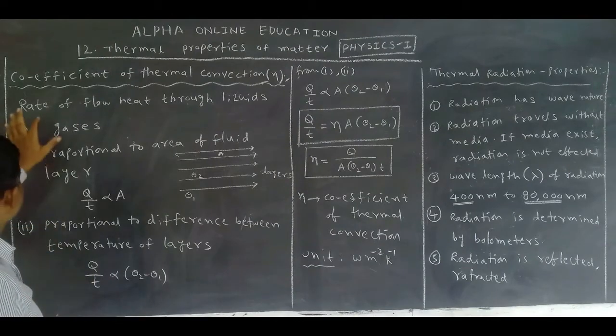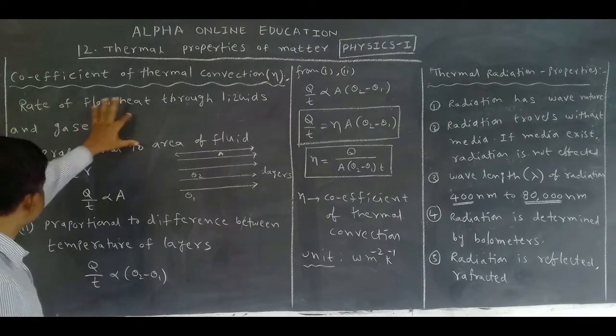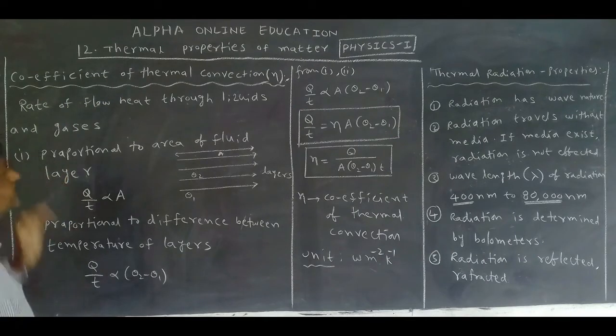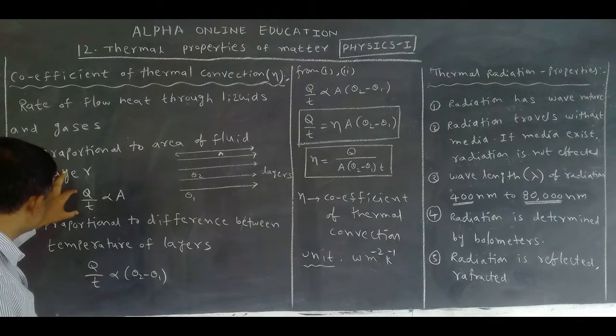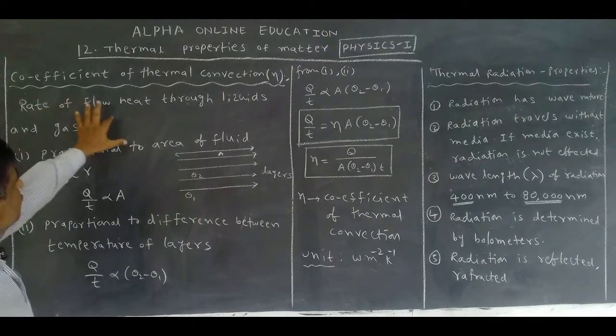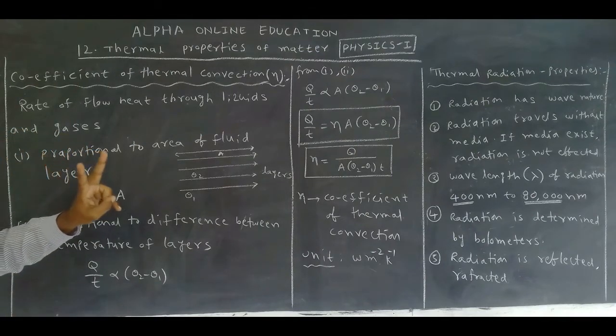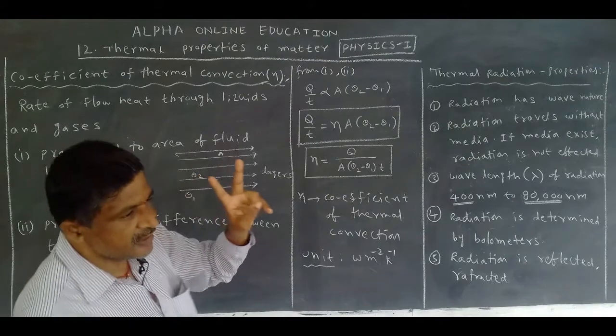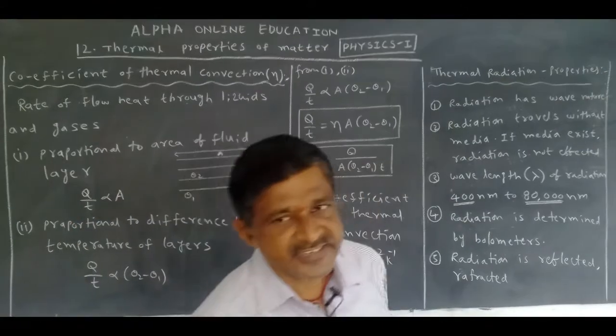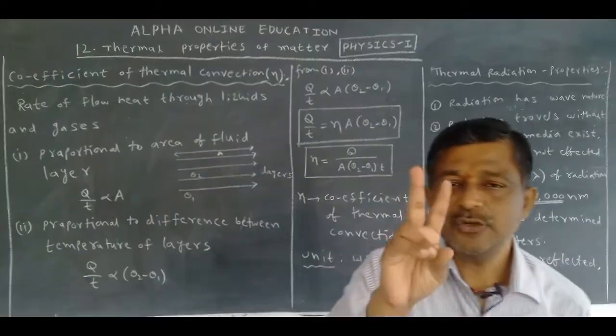What is the symbol for rate of flow of heat? Q by t. The rate of flow of heat through liquids and gases depends on two factors.